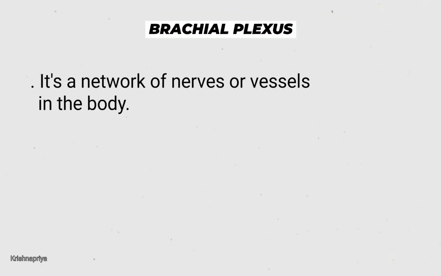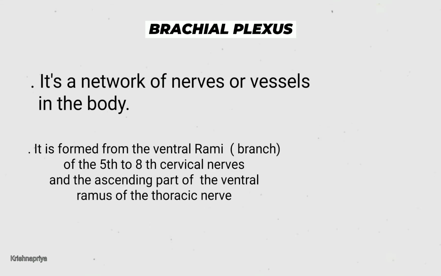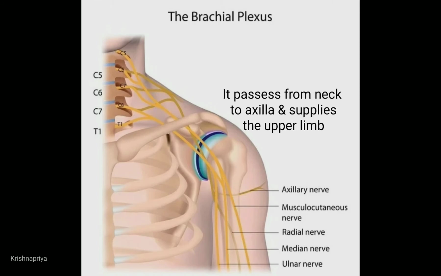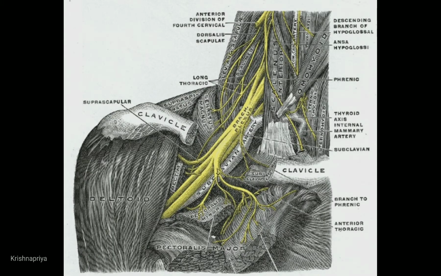What is the brachial plexus? The brachial plexus is a network of nerves which arises from the spinal cord. It is formed from the ventral rami of the 5th to 8th cervical nerves and the ventral ramus of the thoracic nerve, so that its root value is C5 to C8 and T1. It passes from the neck to the axilla and supplies the upper limb.